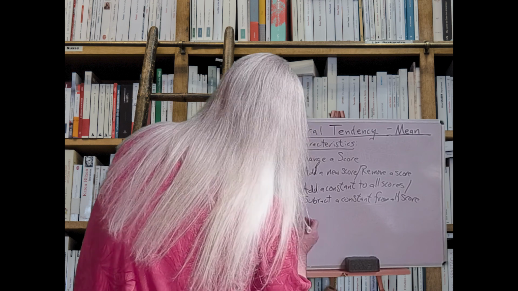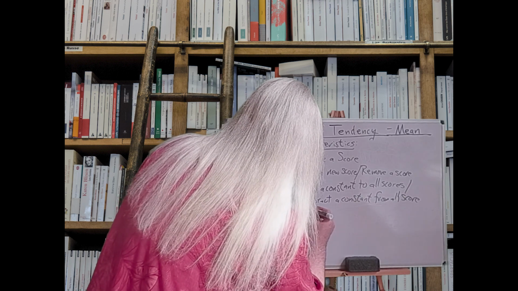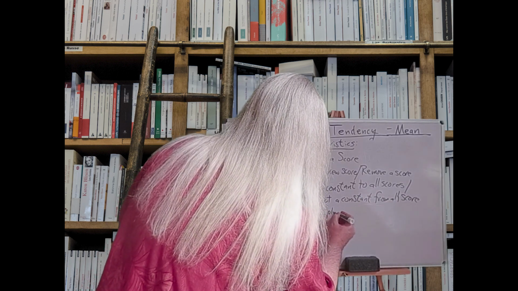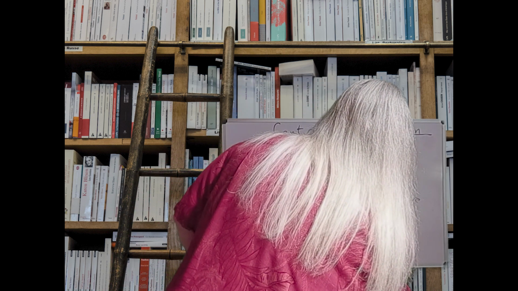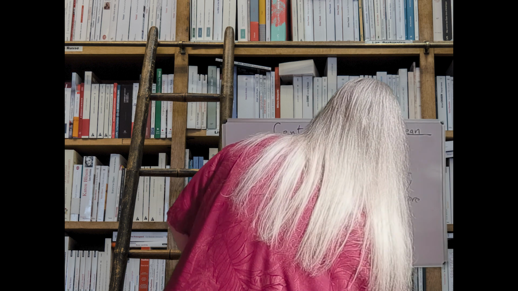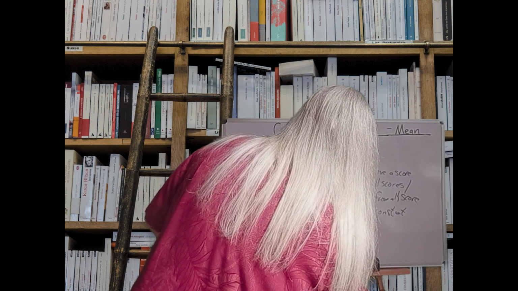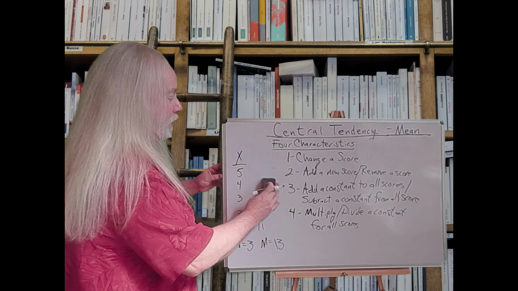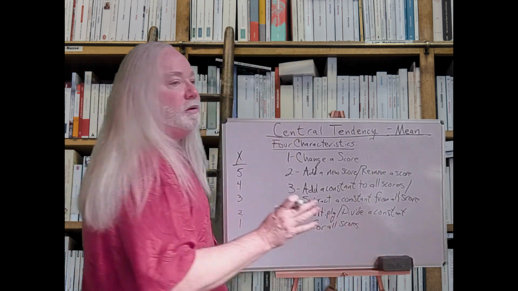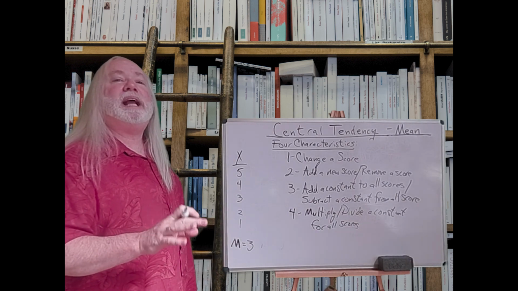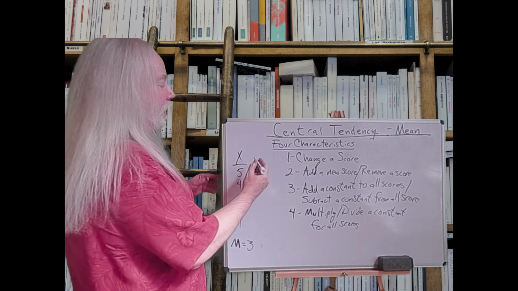The last one is exactly like number 3, but it's about multiplying and dividing. So again, if I multiply all the scores by a constant, or I divide all the scores by a constant, will the mean change? Yes. Will it always change? Yes. And by how much? It's predictable. So let's just say we're going to double things. I'm just going to multiply everything by 2.